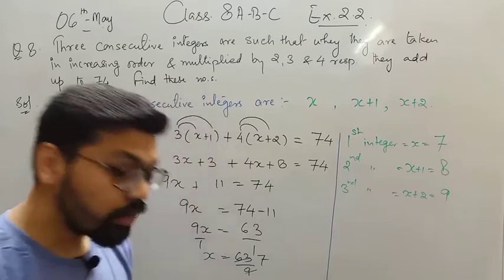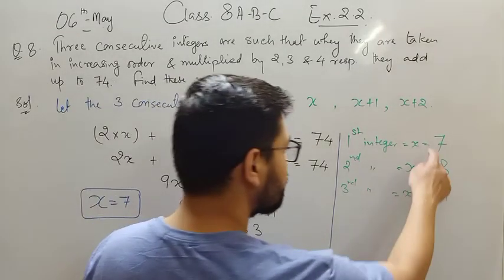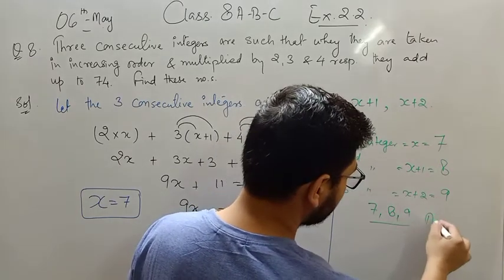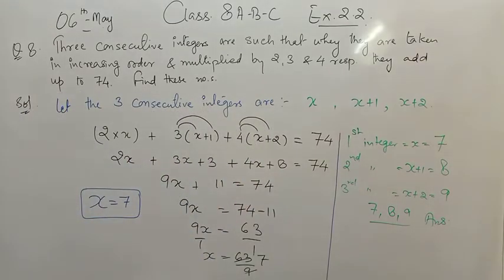Now you can cross verify this question also. So first of all, this is your answer: 7, 8, 9.